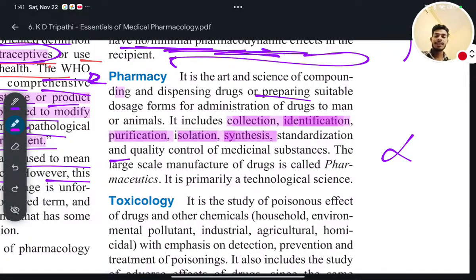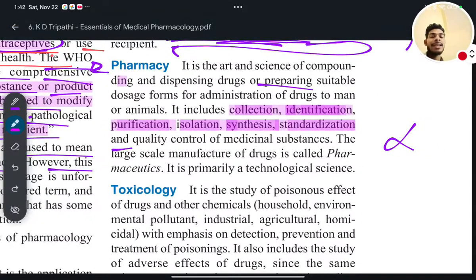Then synthesis, if any chemical is there, you have to synthesize that chemical. Then standardization means processing. By processing you will make it standardized and its quality will be increased. And then finally, quality control of medicinal substances, that is you have to do the test, the quality assurance test.